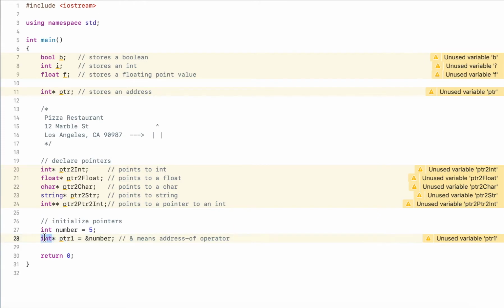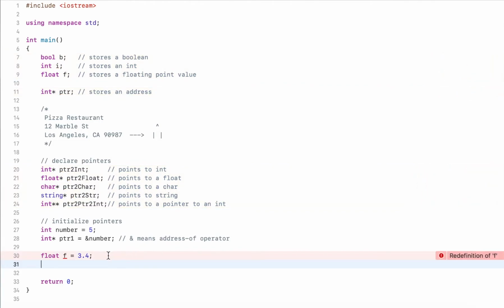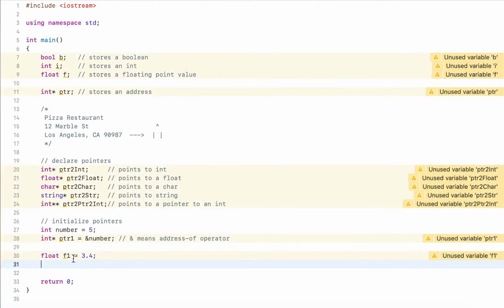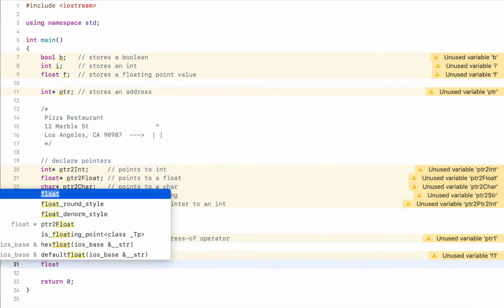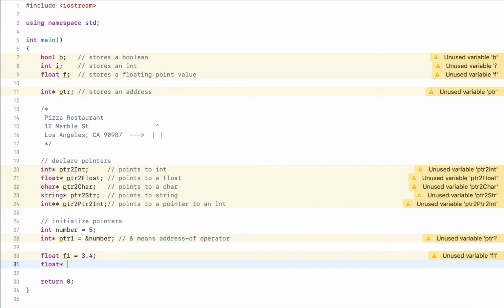So we can see that these two types match. I know that when I go to this address, there will be an integer. Now I can do this with other types. For example, if I have a float 3.4, let's call it f1. If I want to store the address of f1 in a variable, I can do float star, and I call this pointer2. Give me the address of f1 and store it in pointer2.